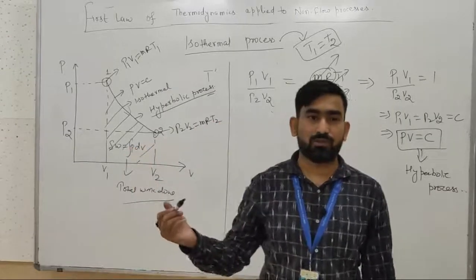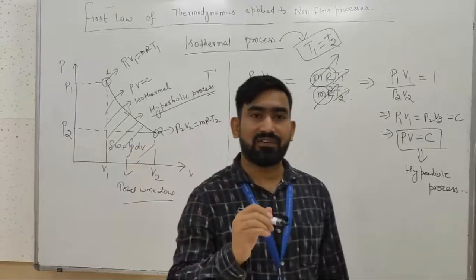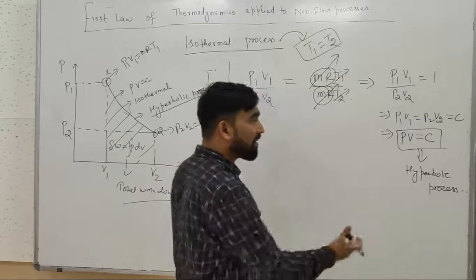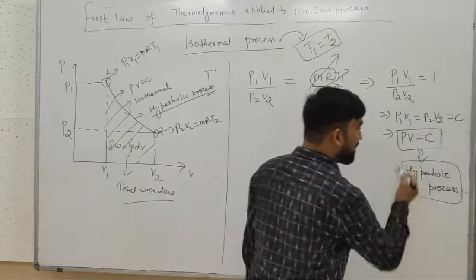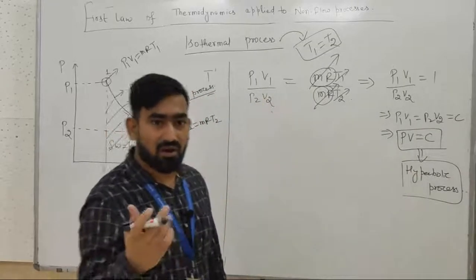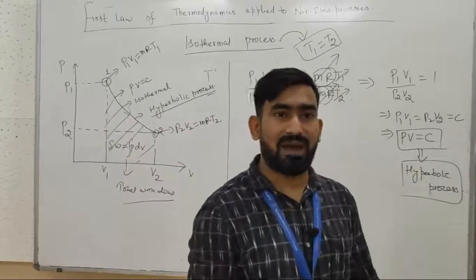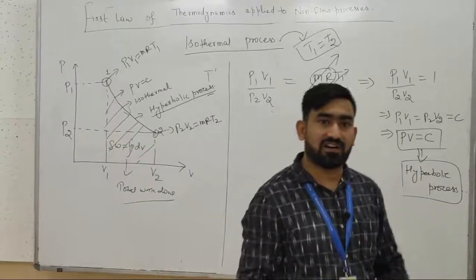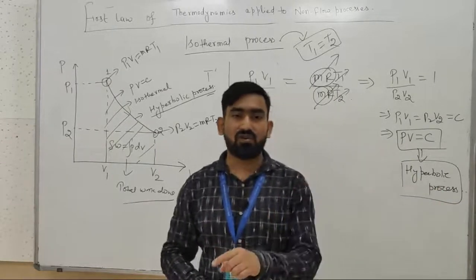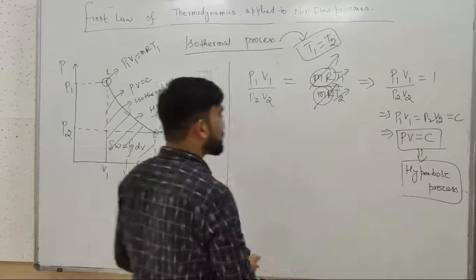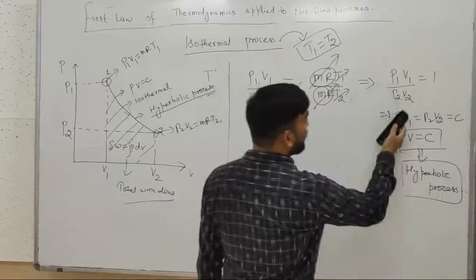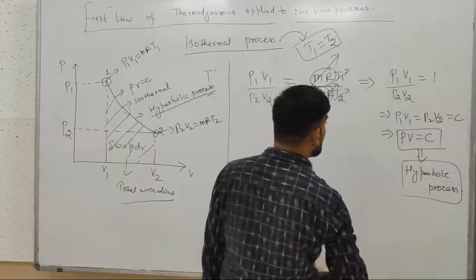So the isothermal process can also be defined as a phenomenon of hyperbolic process where PV equals constant, or the product of pressure and volume at all the salient points while it is being transformed from 1 to 2 will be constant. So here it is a hyperbolic process. The relation is P1 V1 equals P2 V2, or PV equals constant.